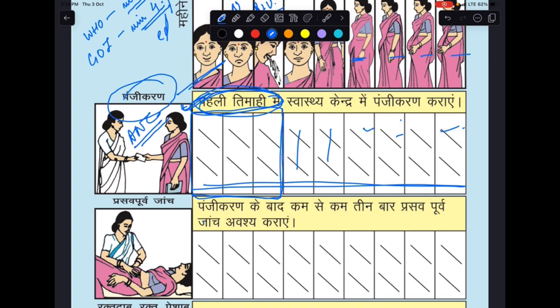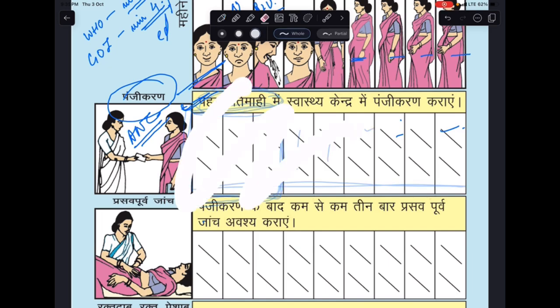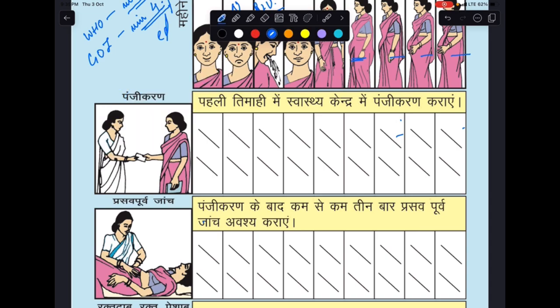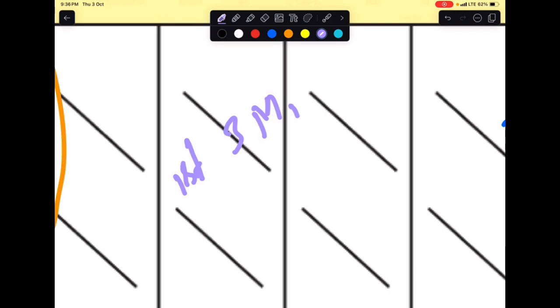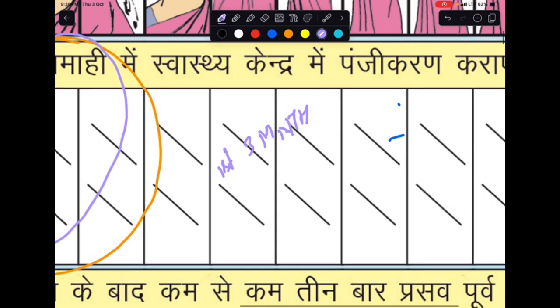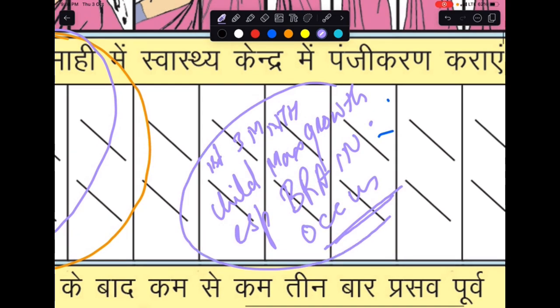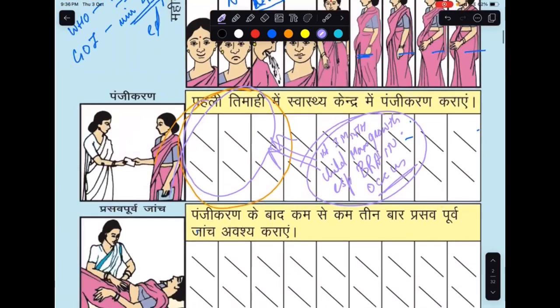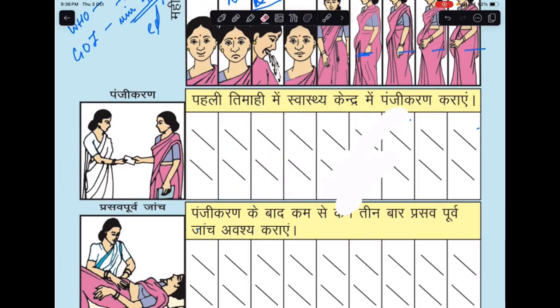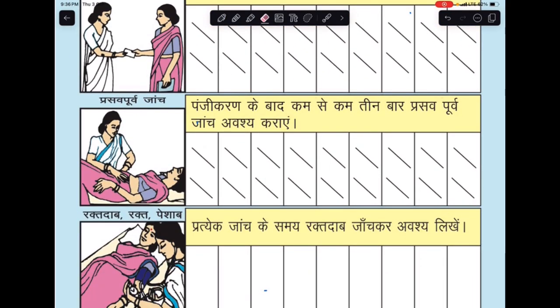But the government is saying and making a lot of effort that a female registers herself for ANC, and her pregnancy is identified within the first 3 months. Why is this important? Why is so much effort made for a female to get herself registered in the first 3 months of pregnancy? Why? Because the first 3 months is when there is the child's maximum growth, especially of the brain. All right. So this is the reason why these first 3 months are important to identify them, and after identification, what is to be done? I'll tell you about that in subsequent slides.